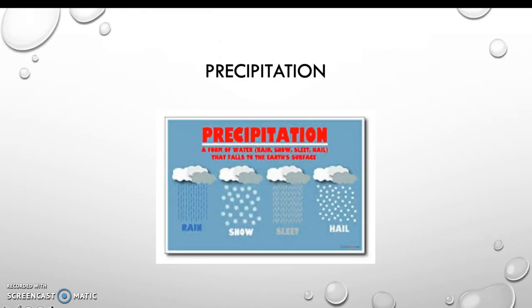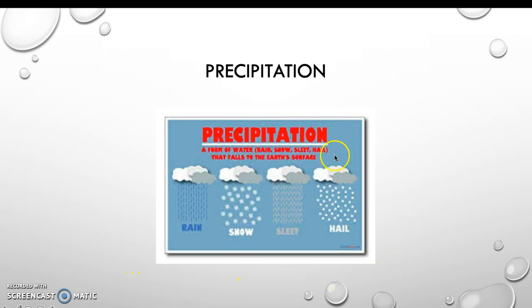First, precipitation. Precipitation develops in clouds, and clouds are formed when water vapor in the atmosphere cools and condenses. As the water vapor condenses, it can form droplets in the clouds, and if the clouds develop within or move into a part of the atmosphere that is below freezing, the droplets form ice crystals. That's what we know as snow.